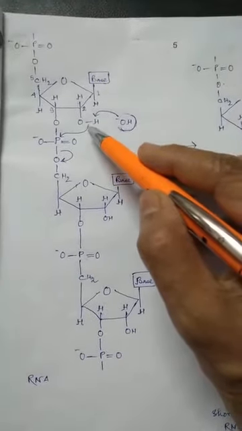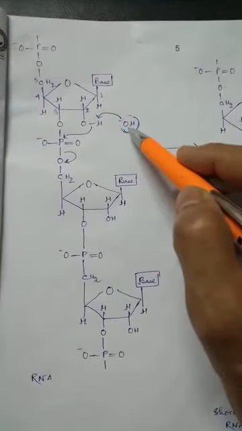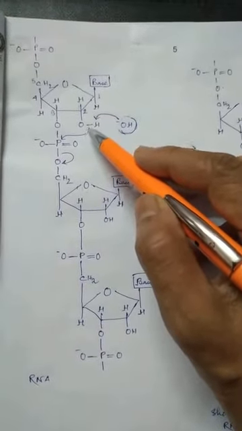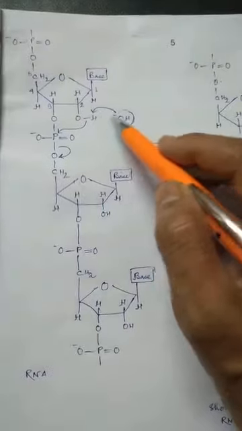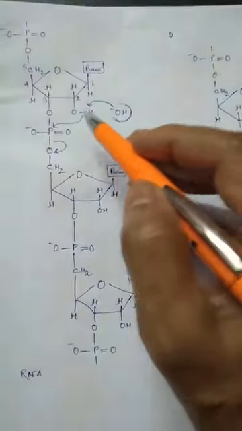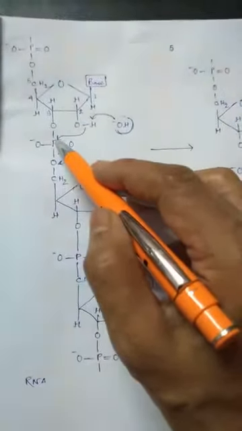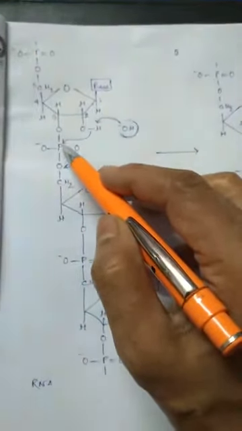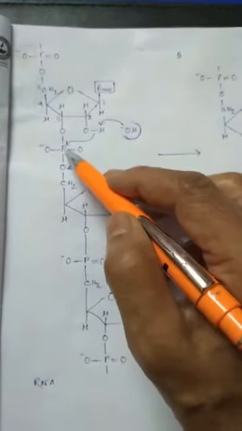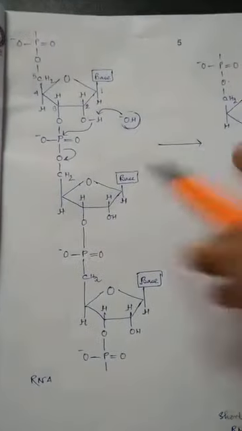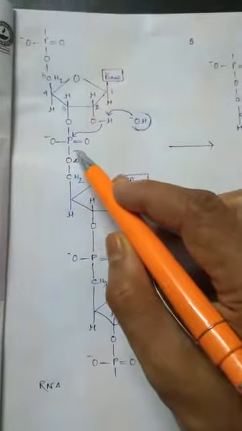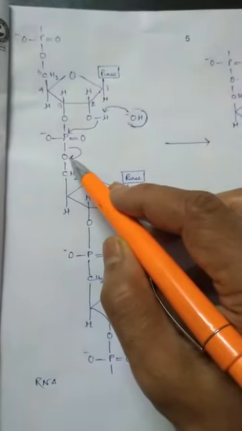And what happens is that once this hydroxyl group attacks nucleophilically, the nucleophilic attack of the OH group causes a subsequent nucleophilic attack at the center of the phosphate group, and thereby these phosphodiester bonds are broken down.